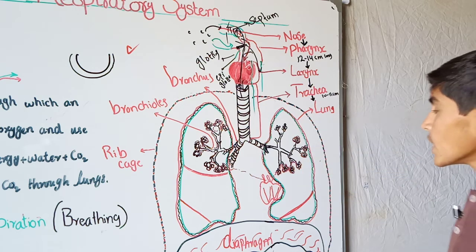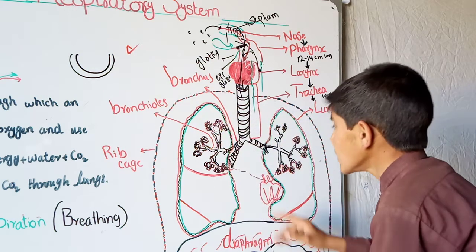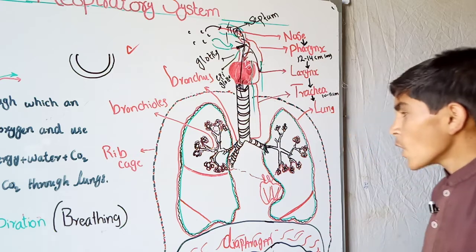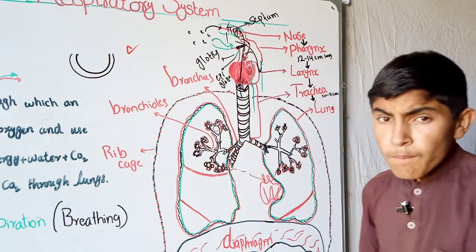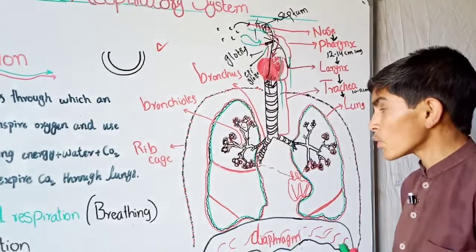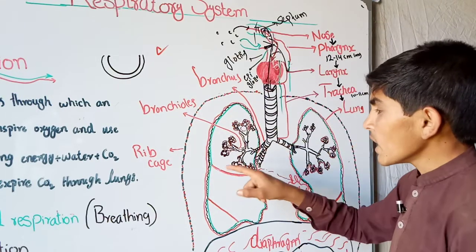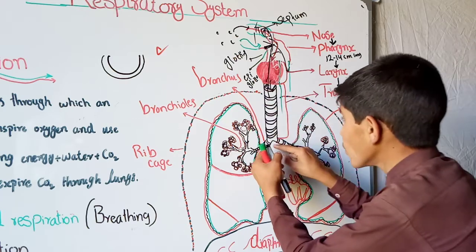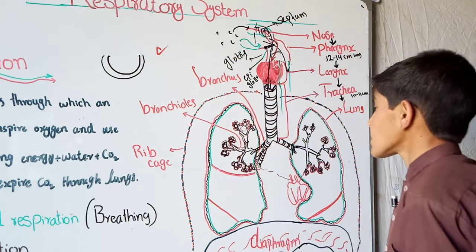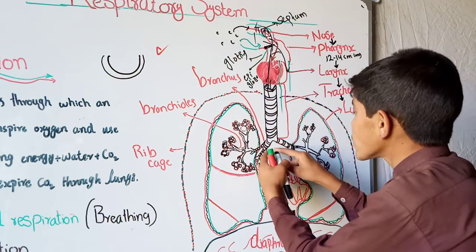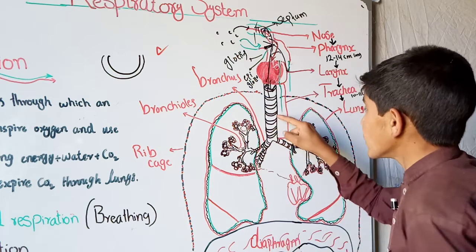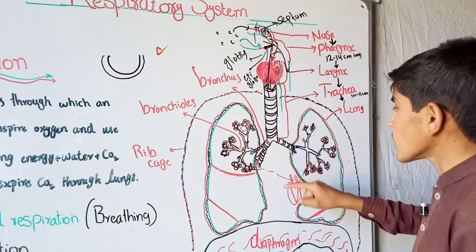The trachea then divides into two branches. These are called bronchi in the plural, because there are two, and one is called a bronchus. The bronchus also has incomplete cartilaginous rings.